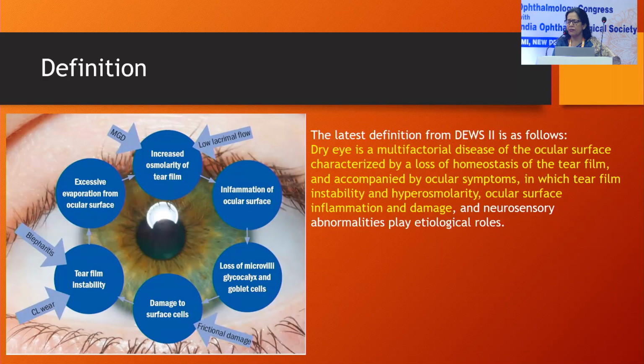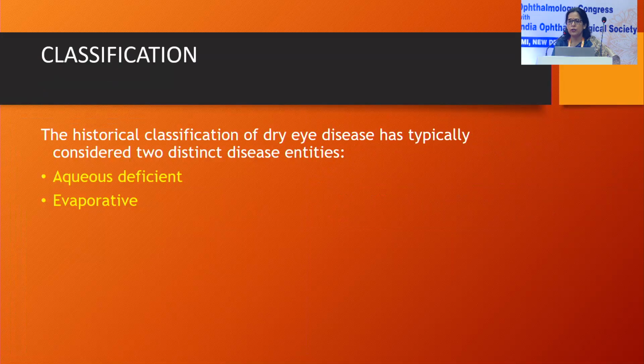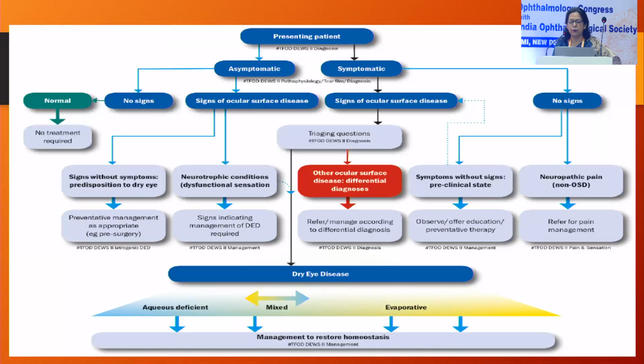The latest definition of dry eye is that it is a multifactorial disease of the ocular surface, characterized by loss of homeostasis of the tear film and accompanied by ocular symptoms, in which tear film instability, hyperosmolarity, ocular surface damage and inflammation are present. You can broadly classify dry eye into the aqueous deficient and the evaporative type.